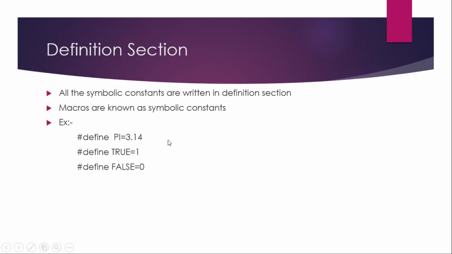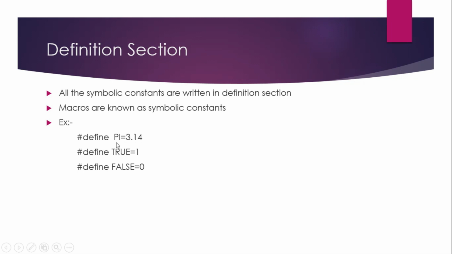Macro is a process where an identifier is replaced by a predefined string or value in a program. For example, here we can see hash define PI is equal to 3.14.